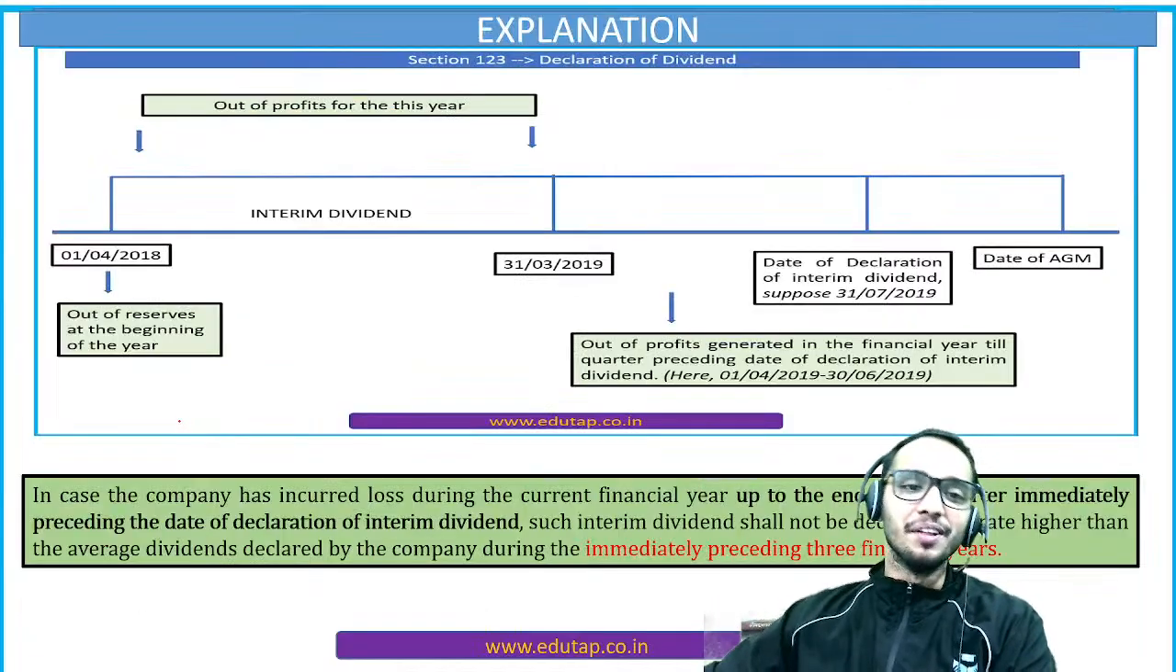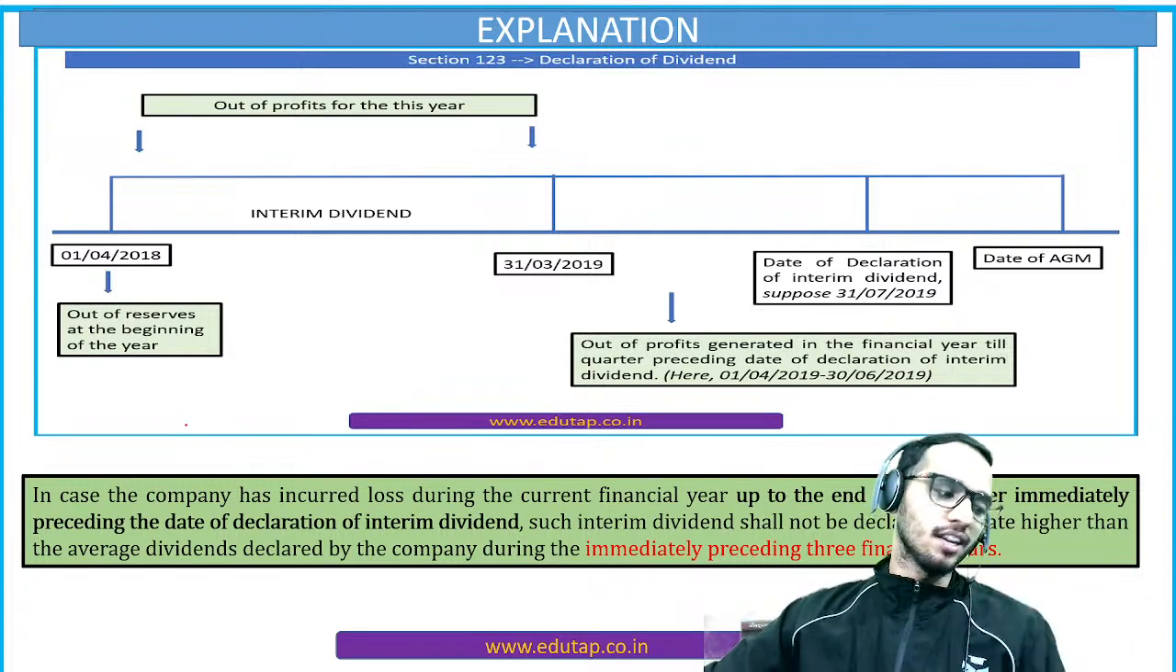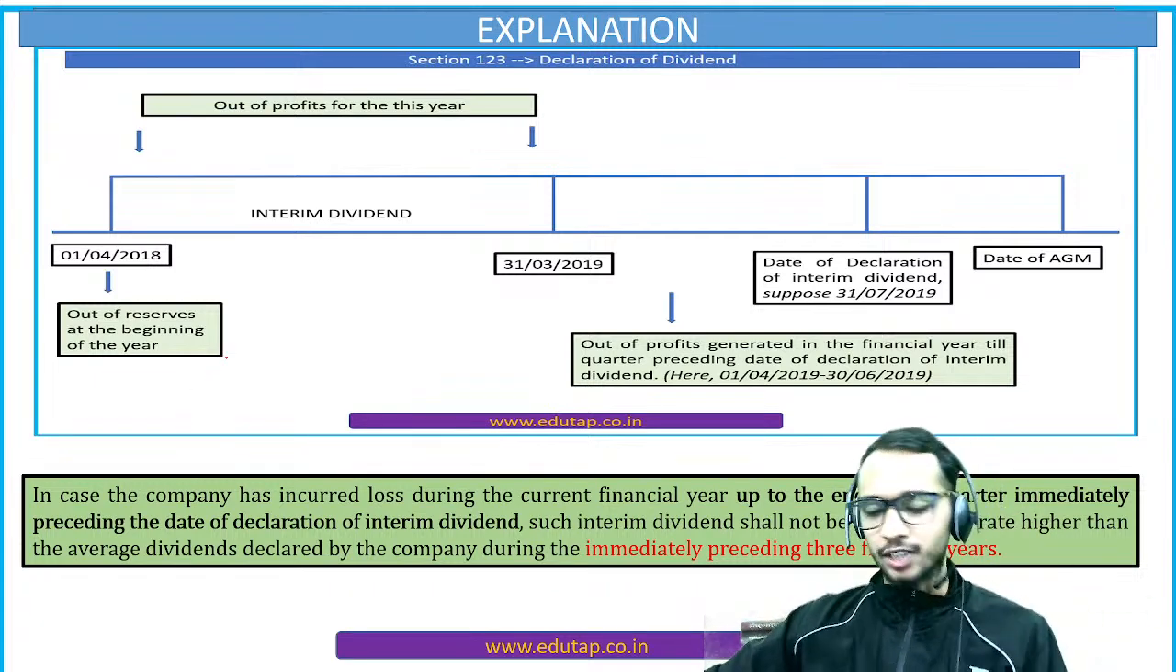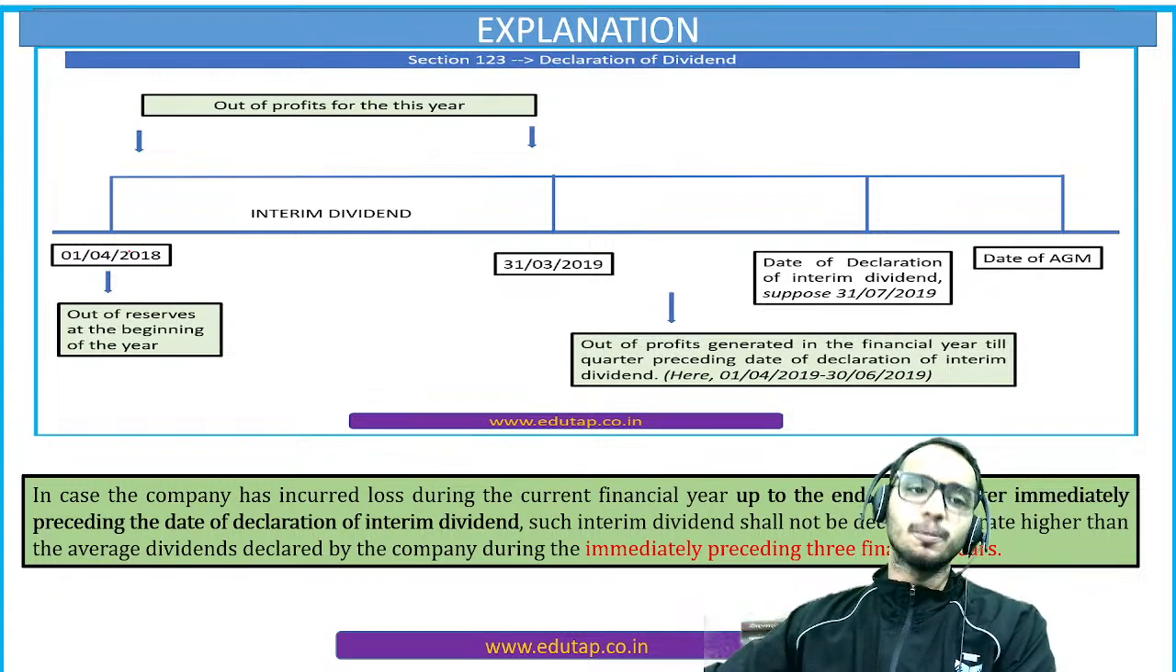Okay, that's really good. Chalo, let's have the overall understanding of this question, what it is talking about actually. So it is saying, suppose you have this financial year of 1st April 2018 and interim dividend is what?